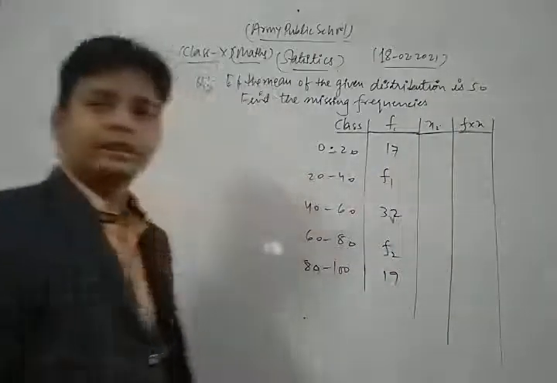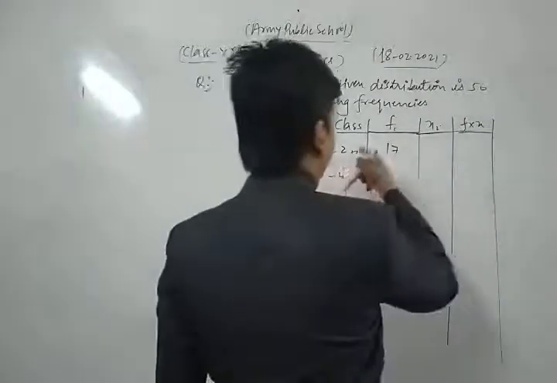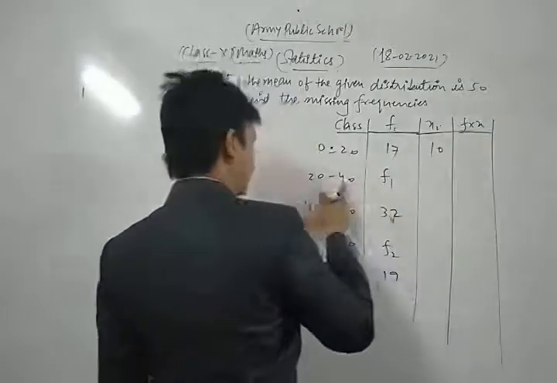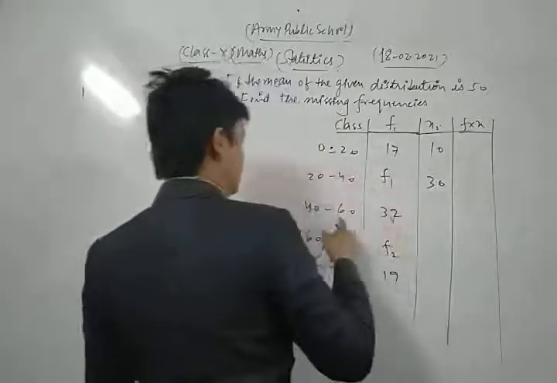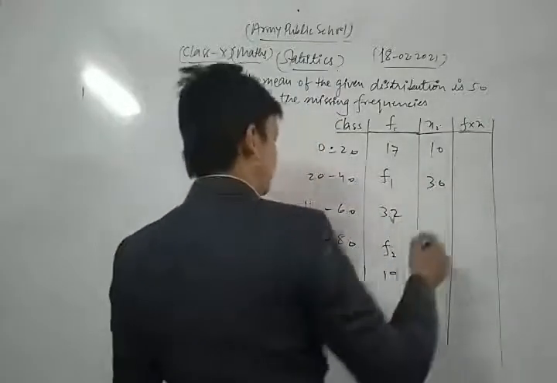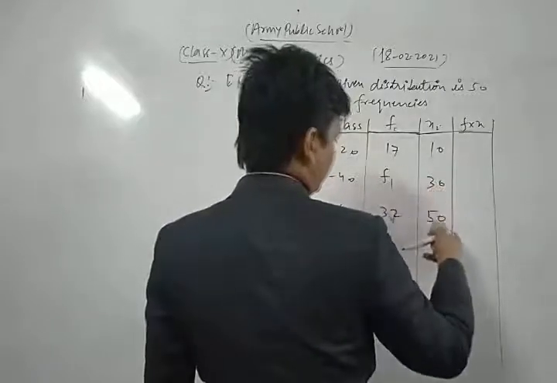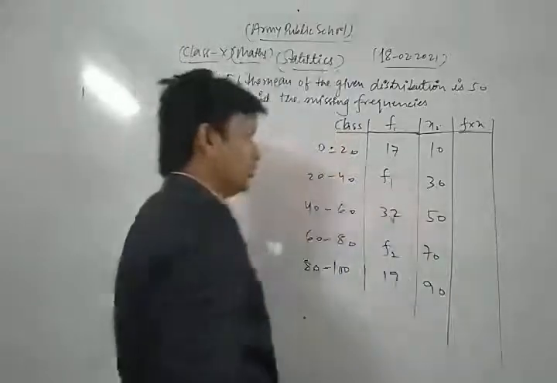For mid value we add the limits and divide by 2, so we get 10, 30, 50, 70 and 90.